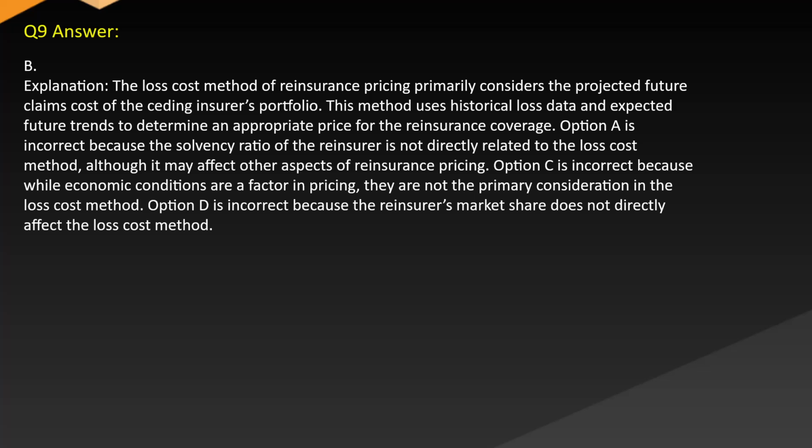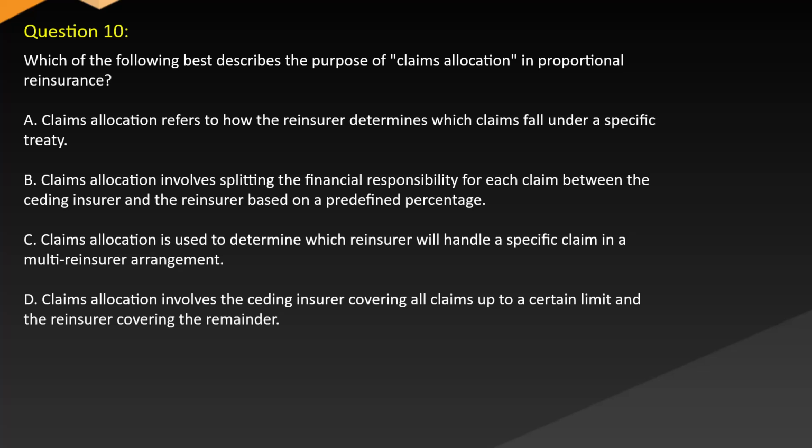Option C is incorrect because while economic conditions are a factor in pricing, they are not the primary consideration in the loss cost method. Option D is incorrect because the reinsurer's market share does not directly affect the loss cost method. Question 10. Which of the following best describes the purpose of claims allocation in proportional reinsurance?